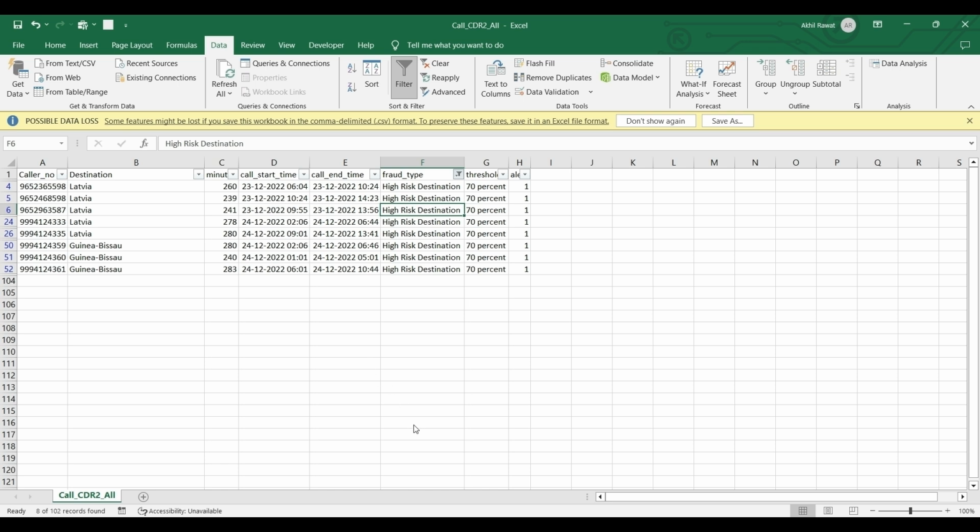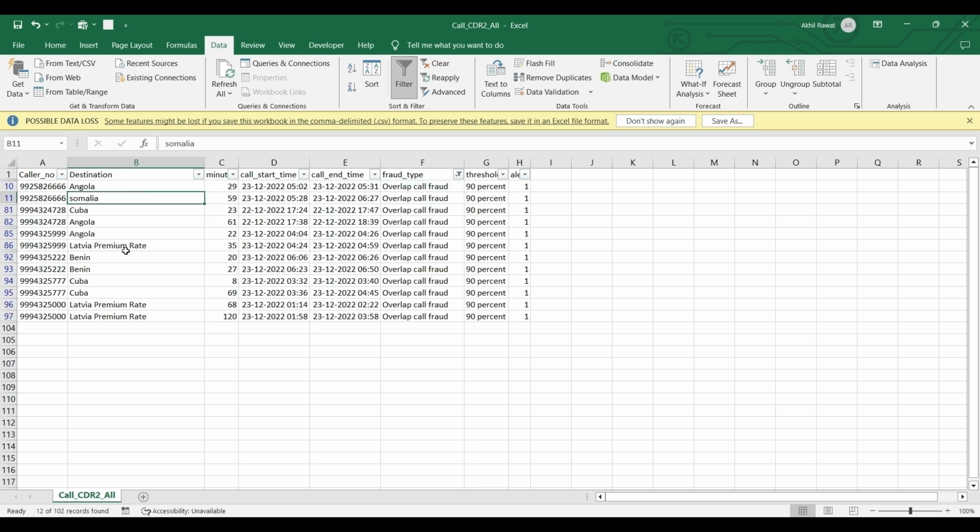Similarly, the third type is overlap call fraud. You can see multiple calls are there from a similar number, with call start time, call end time 5:31, and in between at 5:28 a call started. So for the same caller number, if the first call has not ended and the next call started in between, then we can say it's an overlap call fraud.